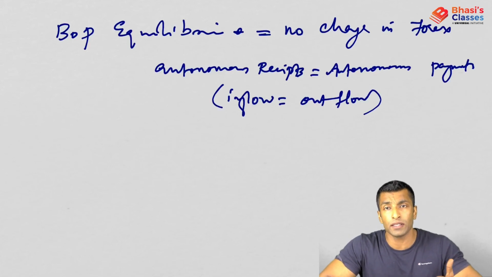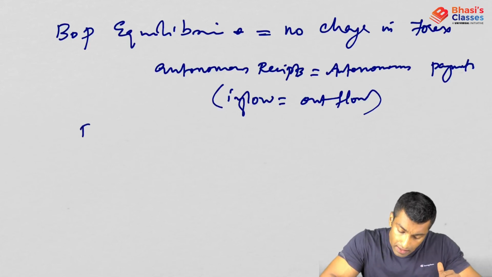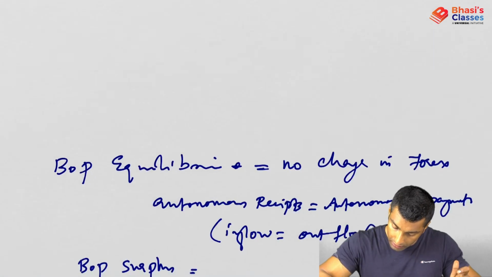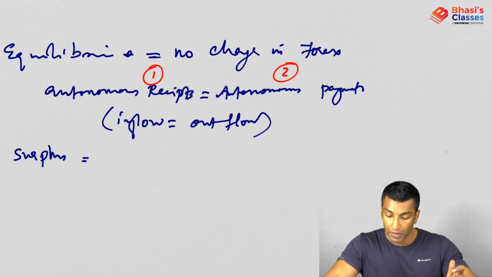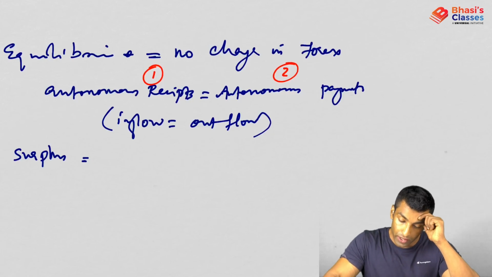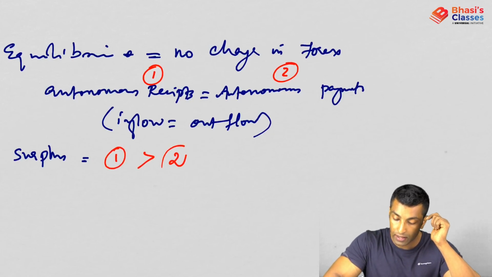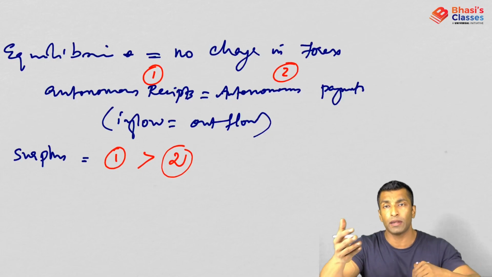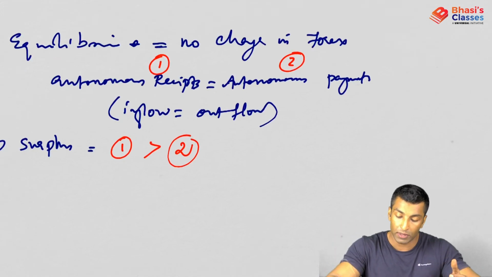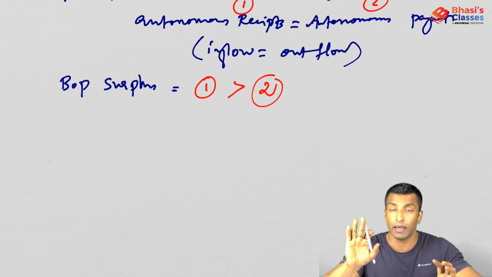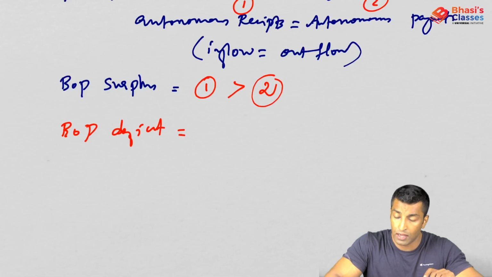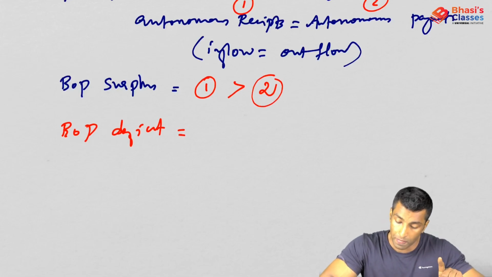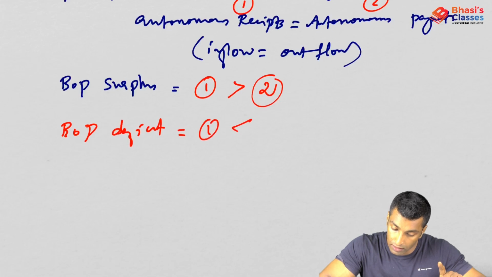Now what is BOP surplus? That is what you have actually seen here. That is very easy. BOP surplus: we can mark autonomous receipts as 1 and autonomous payments as 2. So in terms of 1 and 2, 1 should be greater than 2, right? Receipts to be more and payments to be less, then it will be surplus. What about BOP deficit? The reverse. The receipts are less and payments are more. So 1 less than 2.